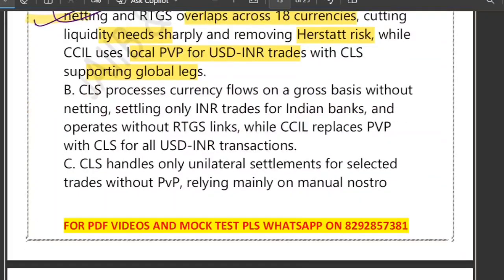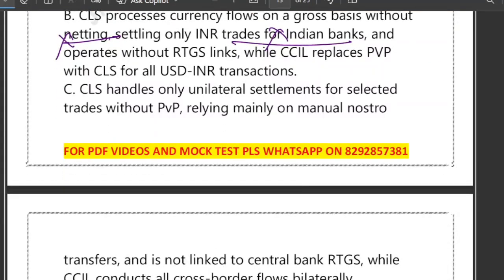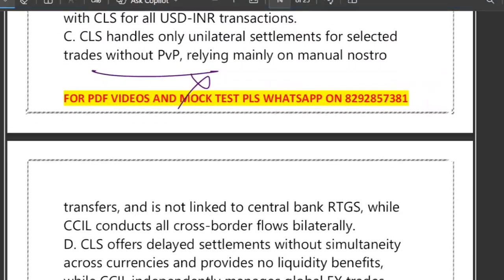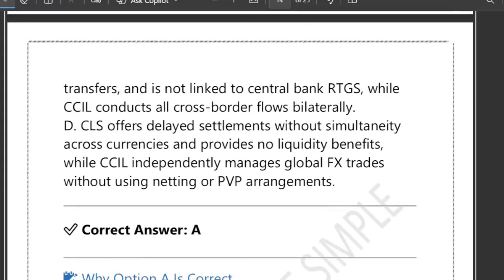B says CLS processes currency flow on a global gross basis. So gross basis without netting, that's wrong. Also it says CLS settles only INR. No, actually wrong, and CCIL does not replace PVP with CLS. Option C says no PVP and manual nostro transfer. No, it is wrong, CLS is an automated RTGS-linked PVP system. And option D claims CLS offers delayed non-simultaneous settlement, which is completely opposite of reality.